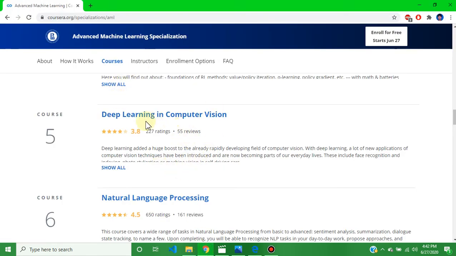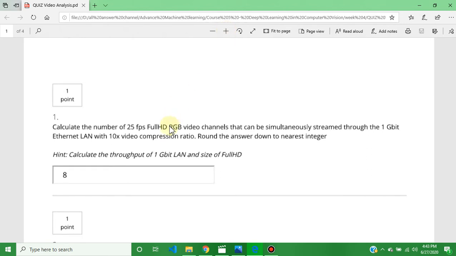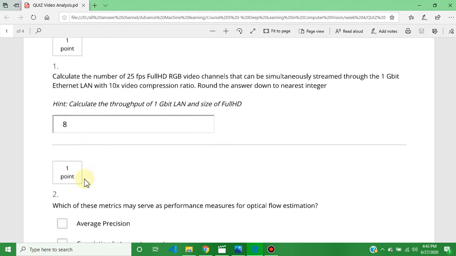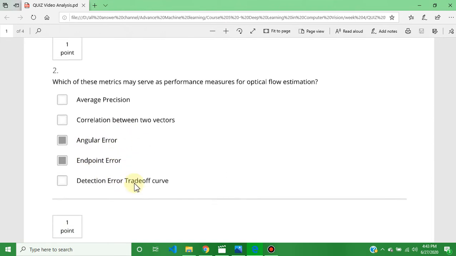Now we will discuss week 4 quiz answer of deep learning in computer vision, and it's based on video analysis. The first question answer is 8, and the second question answer is angular error and endpoint error.